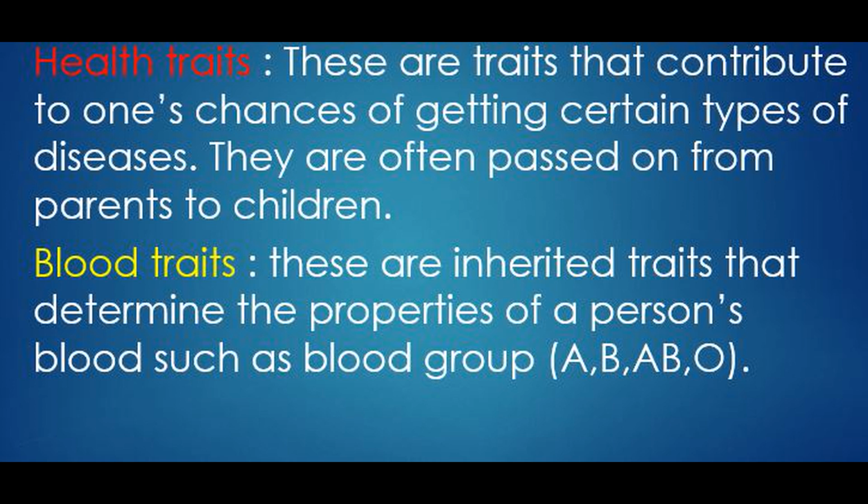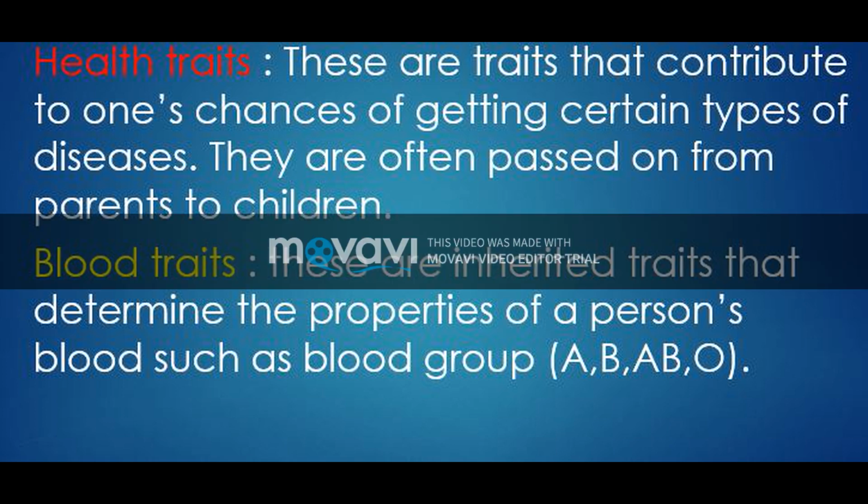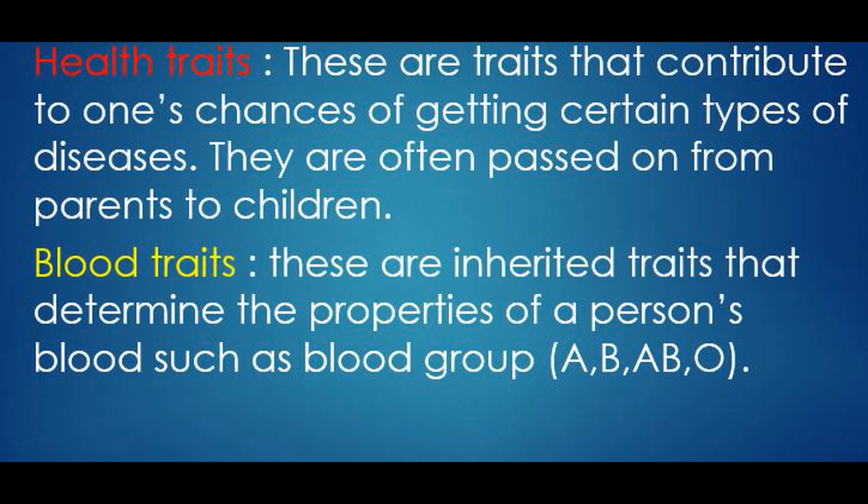Last one, we are going to see about the blood traits. Children, do you know about your blood group? What is your blood group? Yes, it may be A or B or AB or O type. Am I correct? Can you check with your parents what type of blood group they have?